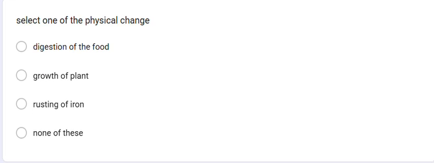Next one. Select one of the physical change. Each of the processes given in options are irreversible and involve change in chemical properties, hence all are chemical changes. So in these options everything is chemical changes: digestion of the food, growth of plant, rusting of iron. So the option is none of these.